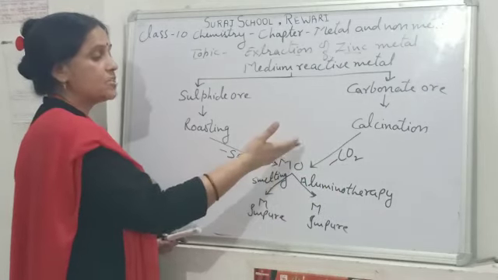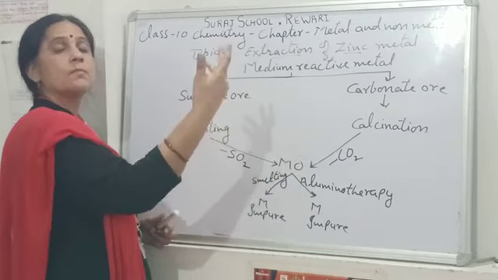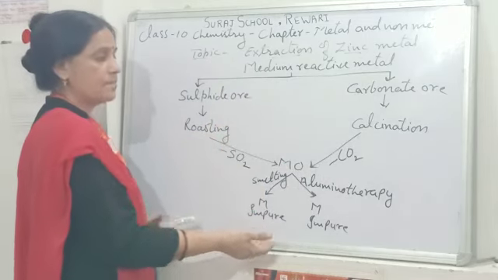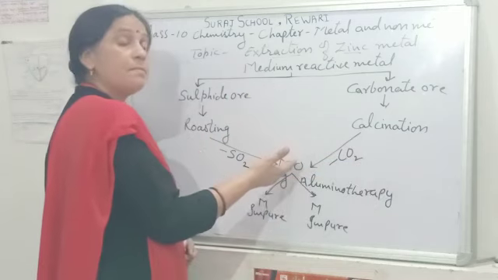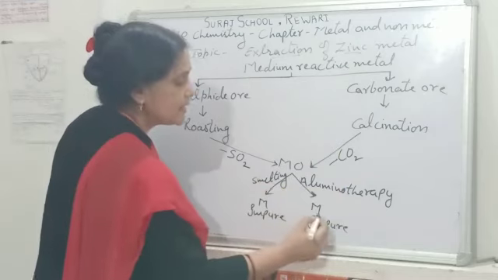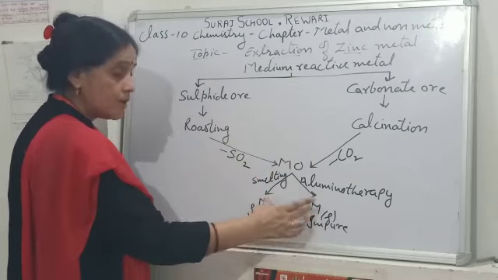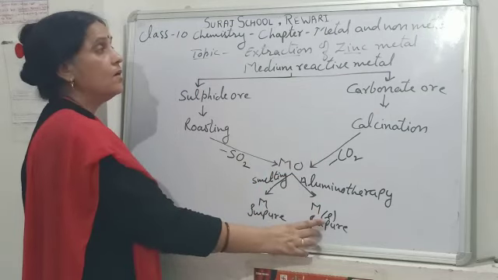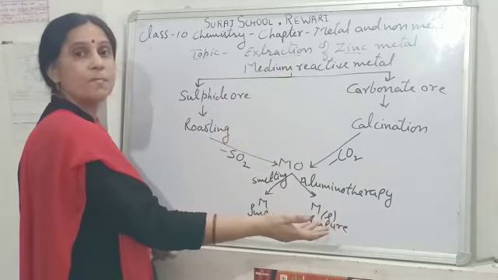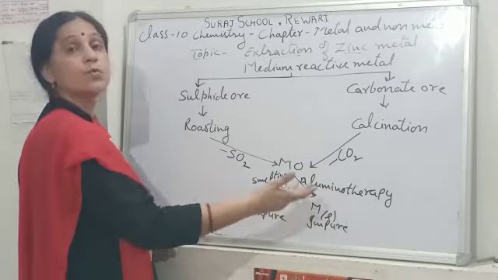Smelting is the process in which metal oxide is heated with carbon so that carbon monoxide or carbon dioxide gas evolves and we get metal which is in an impure state. And in aluminothermy we heat metal oxide with aluminium powder so that we get metal in liquid state, which is also impure. Now when we get impure metal from metal oxide, the next step of metallurgy is refining the impure metal to get the pure metal.